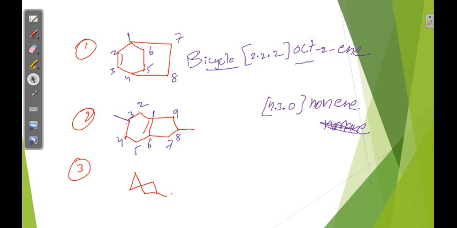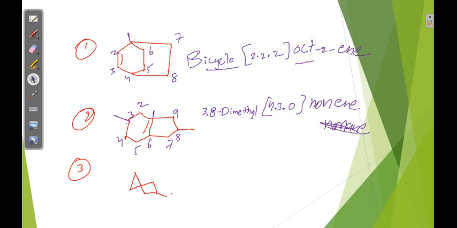Now substitution still remains. At the 8th position, methyl is there. Here the 3rd position also has methyl. So 3,8-dimethyl. 3,8-dimethyl. Then 4.3.0 nonene. That much is enough.